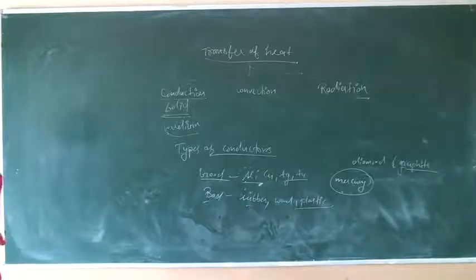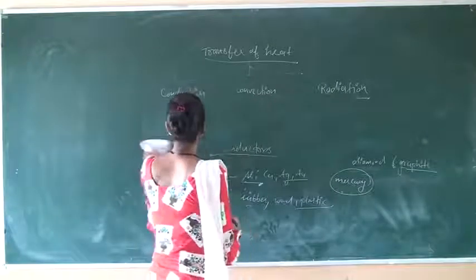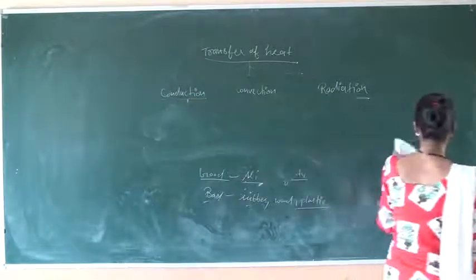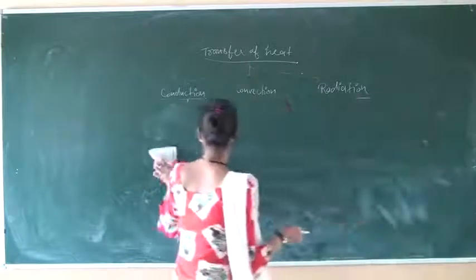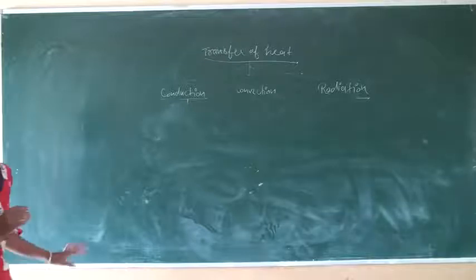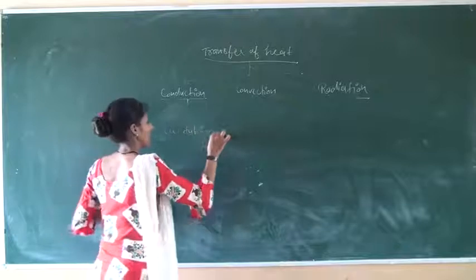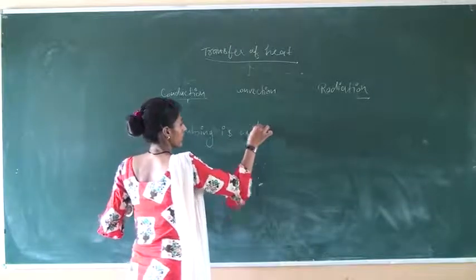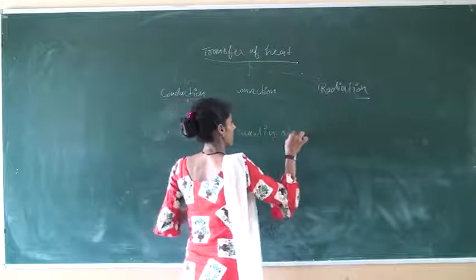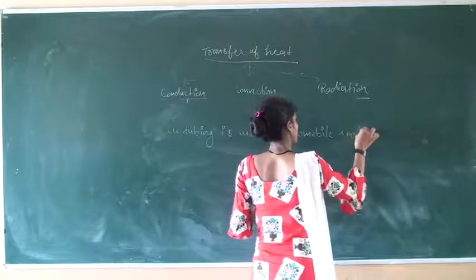What are the practical applications of these good conductors? Now, practical applications of good conductors of heat. Copper tubing is used in automobile radiators.